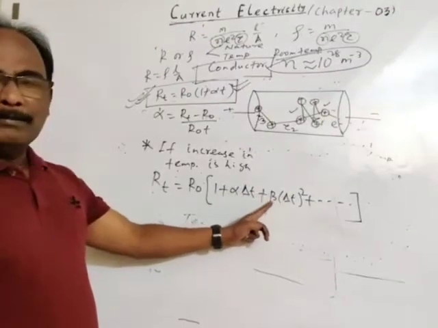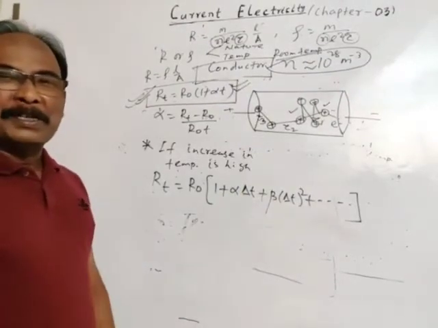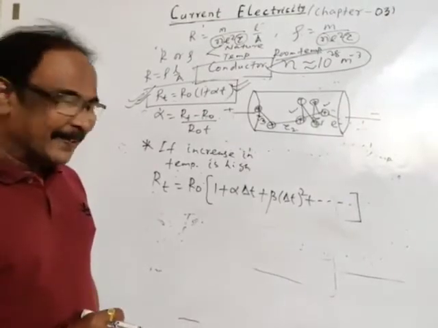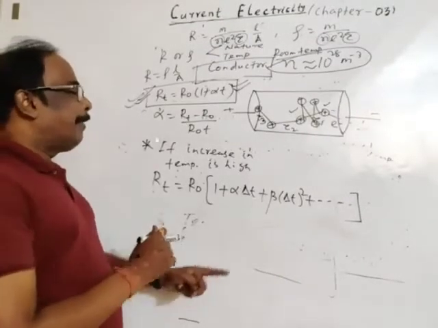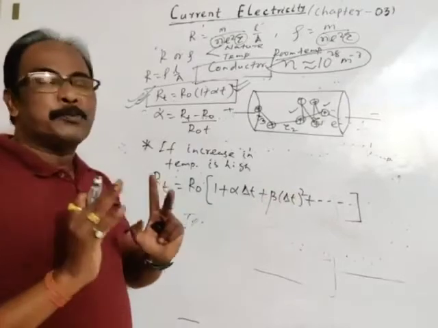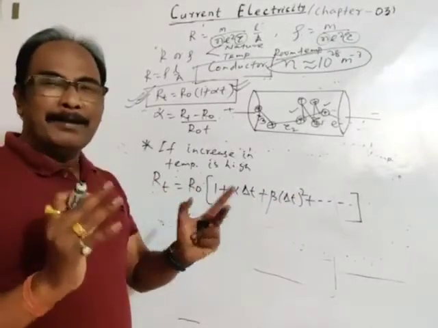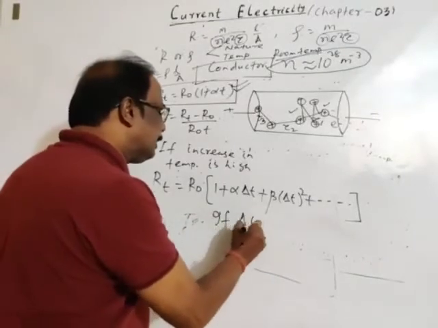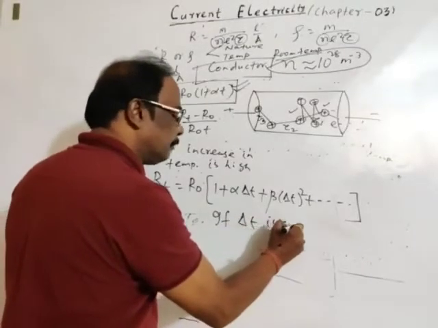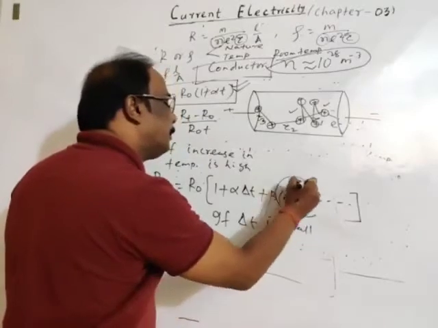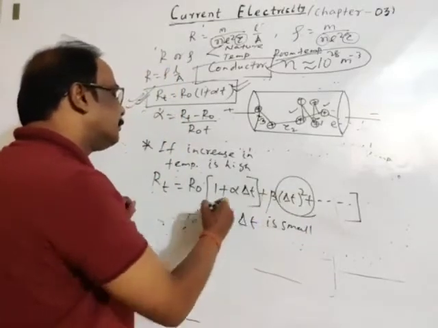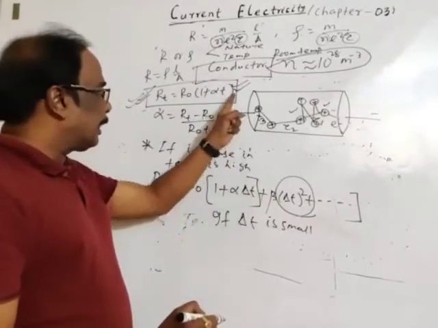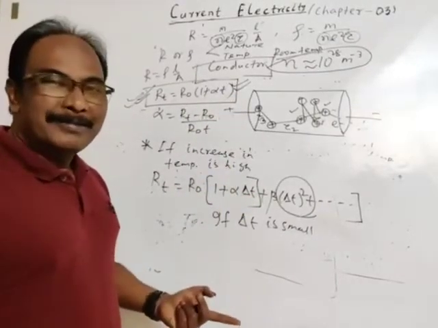Alpha, beta are temperature coefficient of resistance depending upon temperature. Okay. So, if increase in temperature is small, means if delta T is small, then this factor may be neglected and we will have this formula 1 plus alpha delta T. In place of delta T, we do write T. Okay.